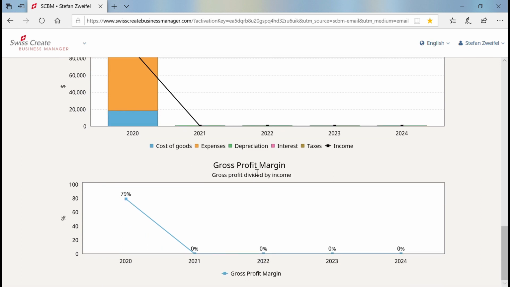And also the gross profit margin, this number here is quite an important number to compare your coffee shop with another coffee shop. It's about 79% gross profit margin. And now let's look at how it's developing over the years.